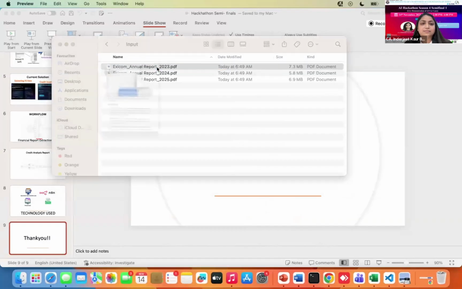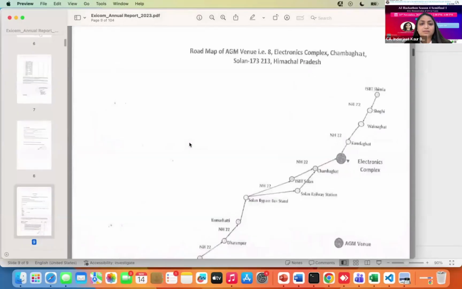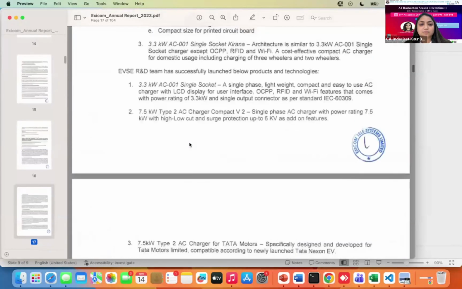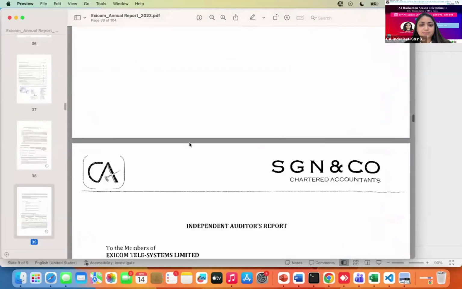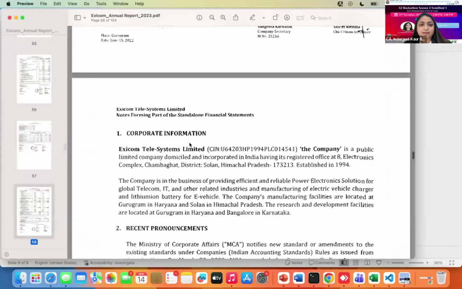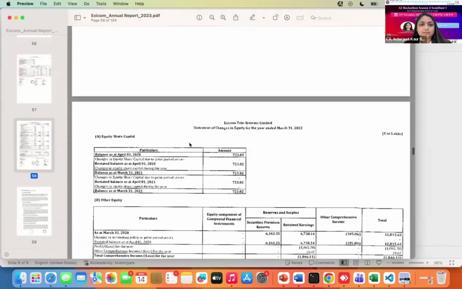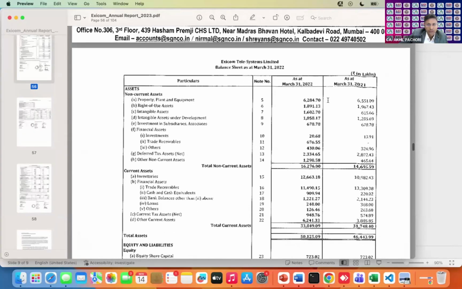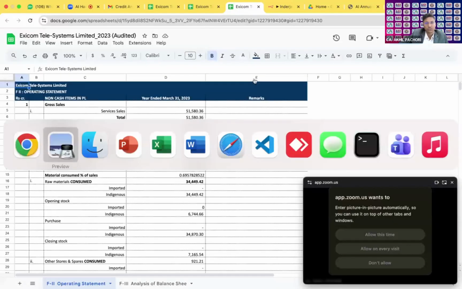This is the 2023 annual financial statement. Okay, so it's the annual report. How many tokens did it take to process all these three?